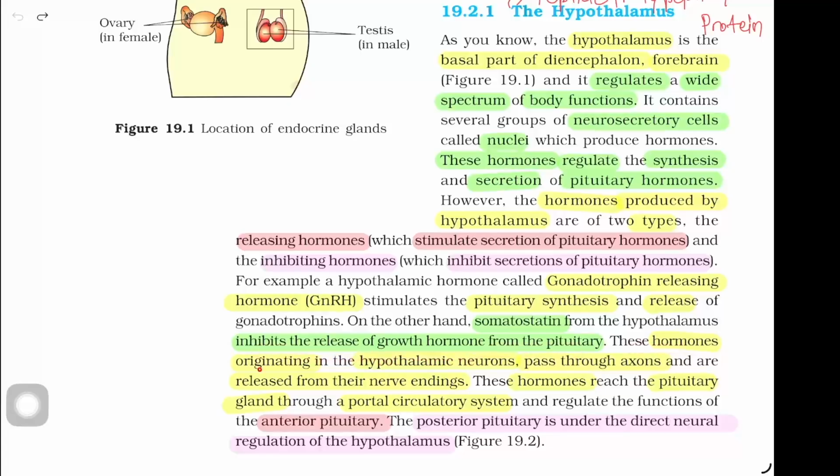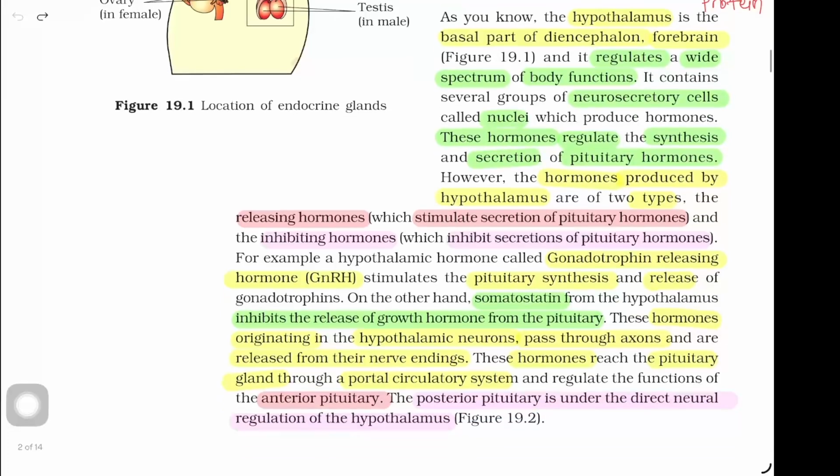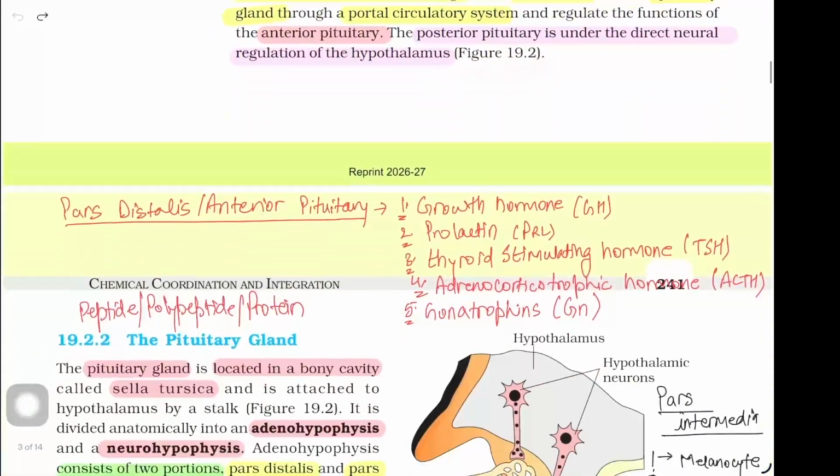These hormones, originating in the hypothalamic neurons, pass through axons and are released from their nerve endings. These hormones reach the pituitary gland through a portal circulatory system and regulate the functions of the anterior pituitary. The posterior pituitary is under the direct neural regulation of hypothalamus, that is shown in figure 19.2.